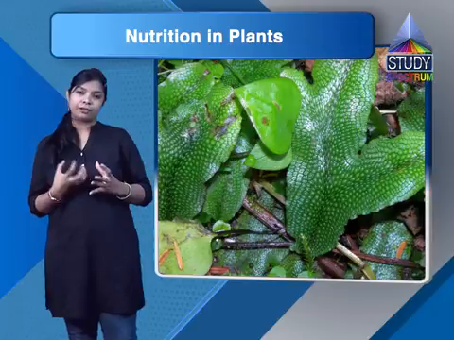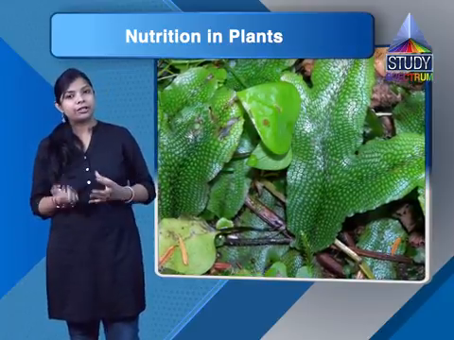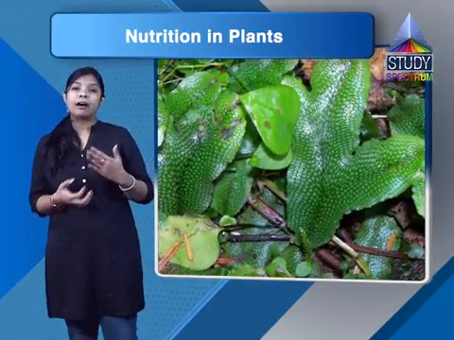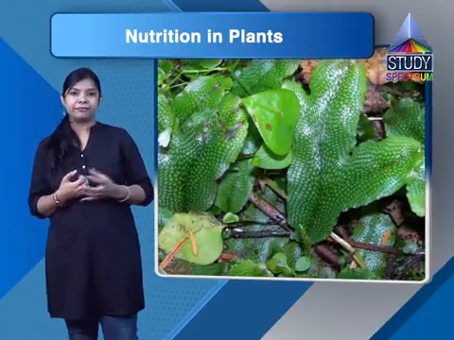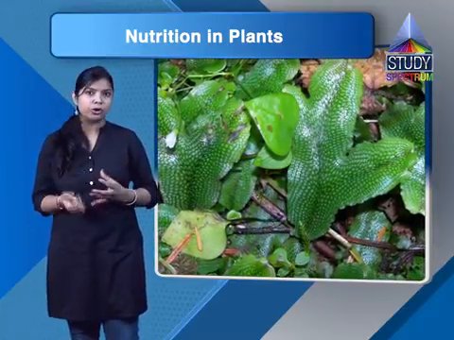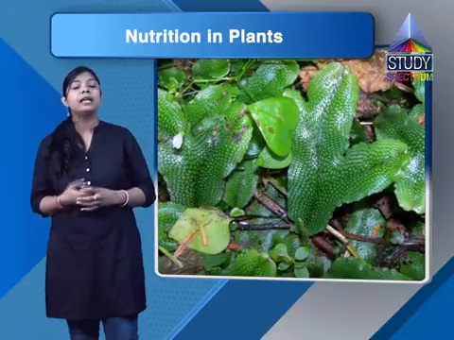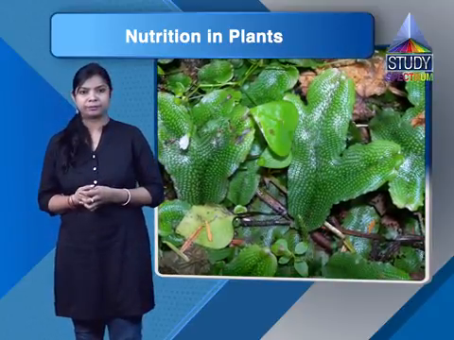This kind of relationship is called the symbiotic relationship, and farmers get the benefit, so that they do not need to add nitrogen to leguminous plants.